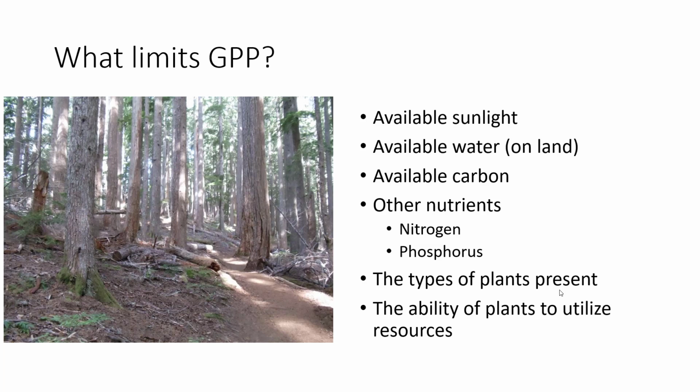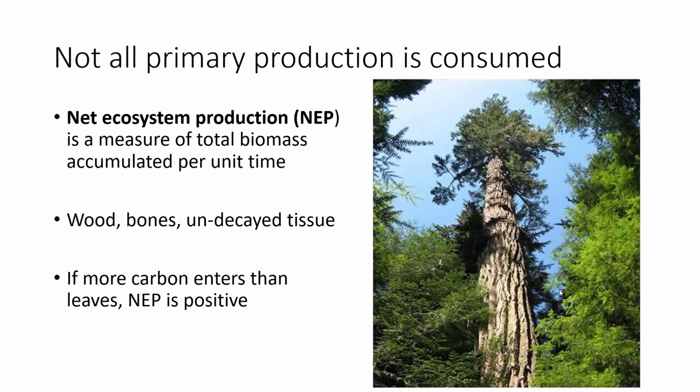There are other nutrients in the soil, such as nitrogen and phosphorus, that are going to limit how fast the plants are going to grow and are going to limit gross primary productivity. The types of plants present are also going to limit gross primary productivity because of how fast they can photosynthesize. Different plants have different levels of efficiency when it comes to transforming carbon dioxide into usable organic molecules. So the ability of the plants to actually utilize nitrogen and phosphorus also varies. It should be pointed out that there was plenty of detritus in the previous slide, and not all of that primary productivity is being consumed by organisms.